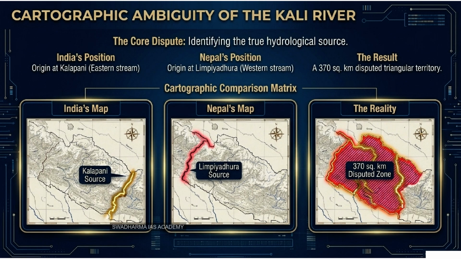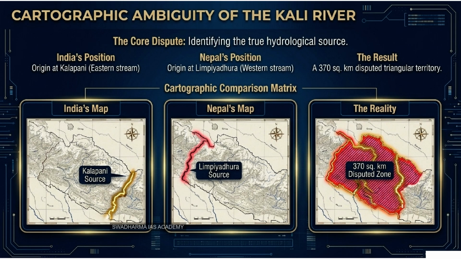But wait, framing this merely as a 200-year-old cartographic oversight feels, I don't know, a bit naive, doesn't it? I mean, why is this suddenly causing modern diplomatic crises right now? Well, you have to look at the 2019 and 2020 map controversies. Ah, right. The J&K bifurcation. Yes. In 2019, India published new political maps after bifurcating Jammu and Kashmir. Now, these maps didn't actually change the external boundary with Nepal, but they provided Kathmandu with a political opening to formalize the dormant grievance. And Nepal retaliated by actually amending their constitution, right? They officially published a new map absorbing that disputed triangle and even printed it on their currency. Exactly. It was a deliberate, weaponized political escalation.